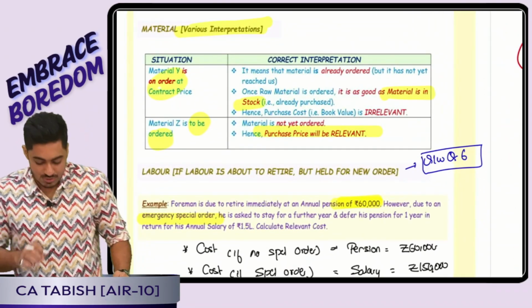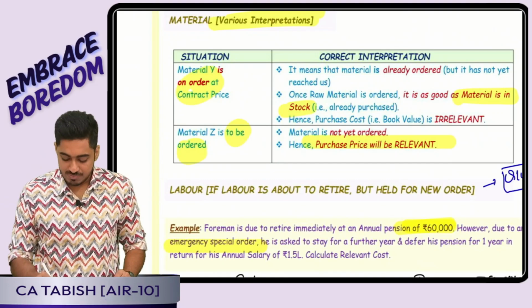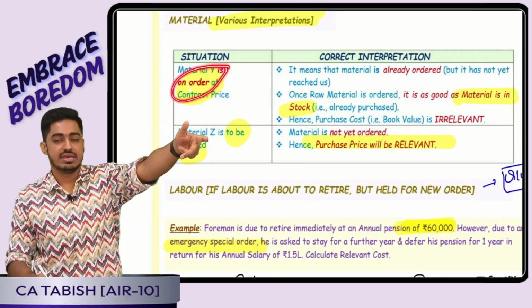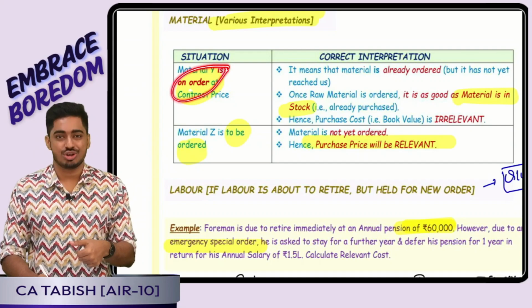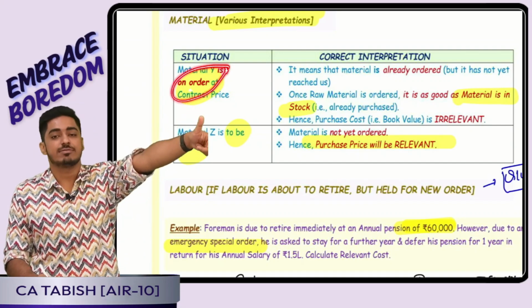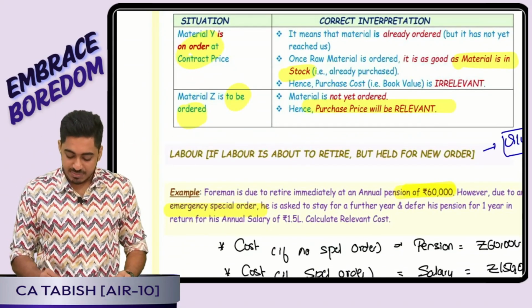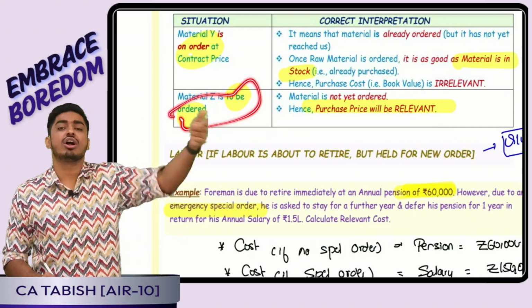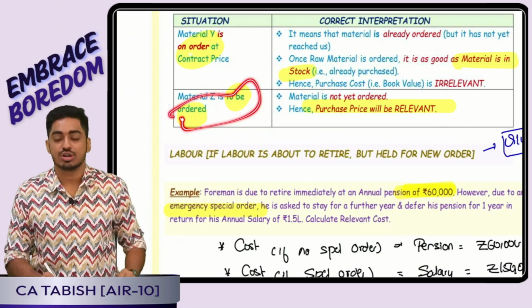Now different situations we had seen. Point number 1 was material is on order. That means I have ordered my raw material. It is as good as material is in stock, because I have already ordered, I have already committed for that. Is this clear, everyone? Yes, material Z is to be ordered. That means I have still not ordered. It is as good as raw material is not in stock.